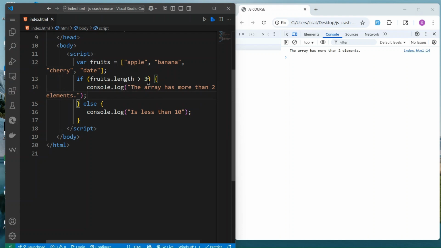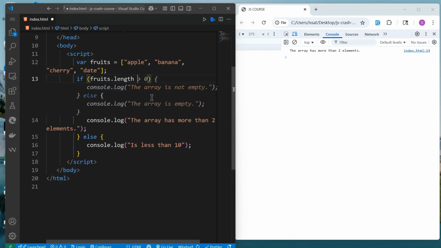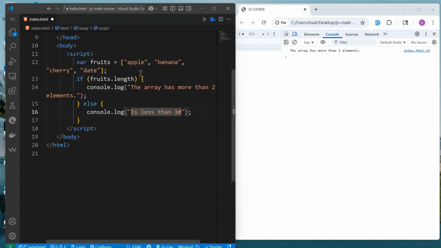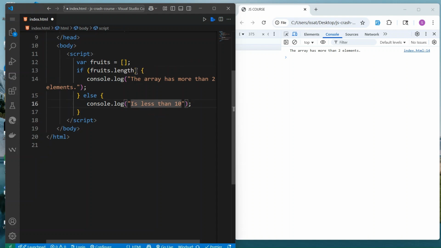So we can also check, sometimes there's nothing in here, and you can use the same method, the same operator which we use to check.